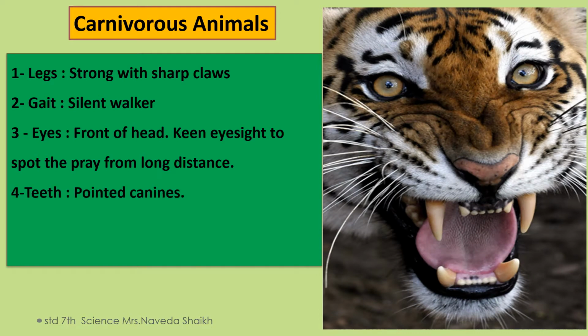Then in this picture, you can see the teeth. They have pointed canines. If they go for a hunt and get to the prey, the teeth directly penetrate the skin and the prey dies immediately. Teeth are very important for carnivores because they help them tear the animal.